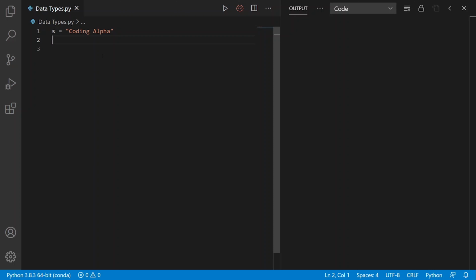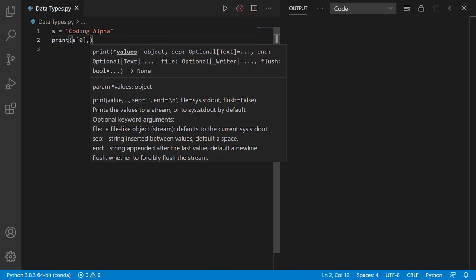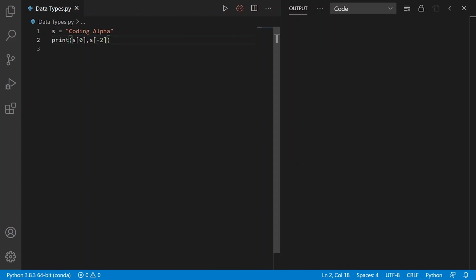To access the individual characters in Python, we use the method of indexing. Here 0 index refers to the first character, 1 index refers to the second character, and so on. We can also use negative index references. For example, -1 refers to the last character, -2 refers to the second last character, and so on. Here I want to extract the first character and the second last character. So I will write print s of 0 to access the first character and s of -2 to access the second last character. Execute it and we got the output.